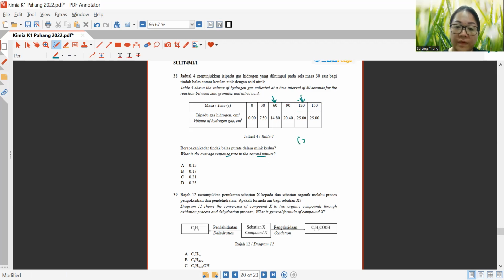So 25 minus 14.80 divided by 60 seconds, the answer is 0.17 cm cube per second. All right. If you press your calculator, this is your answer.